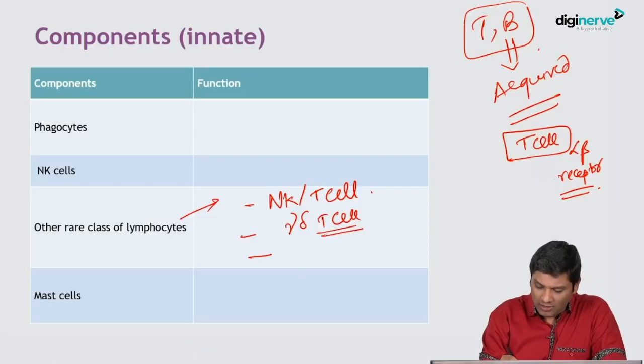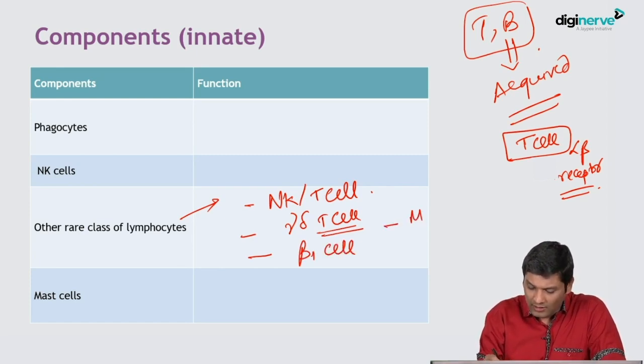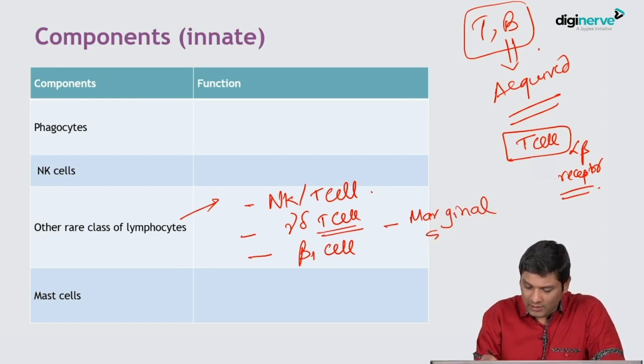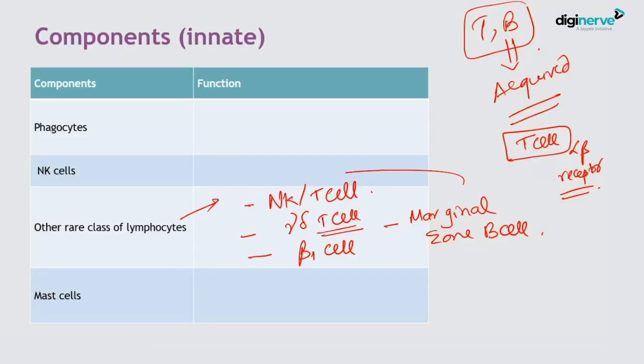Similarly, there are two variants of B cell. One is called B1 cell, and the other one is called marginal zone B cell. So these two are the variants of B cells. Though they are B cells, they are not a part of acquired immunity, they are part of innate immunity. So this is what you need to remember, they are rare classes of lymphocytes.